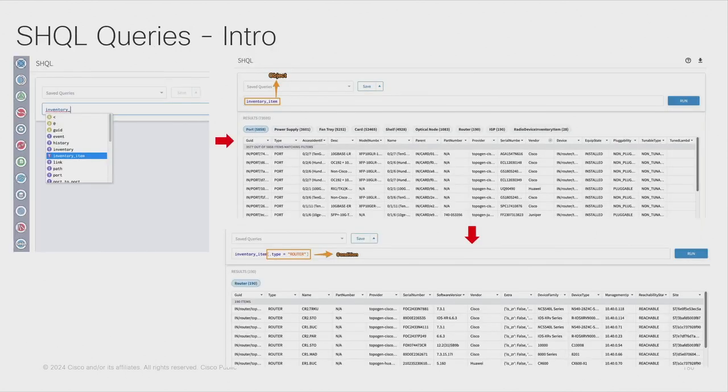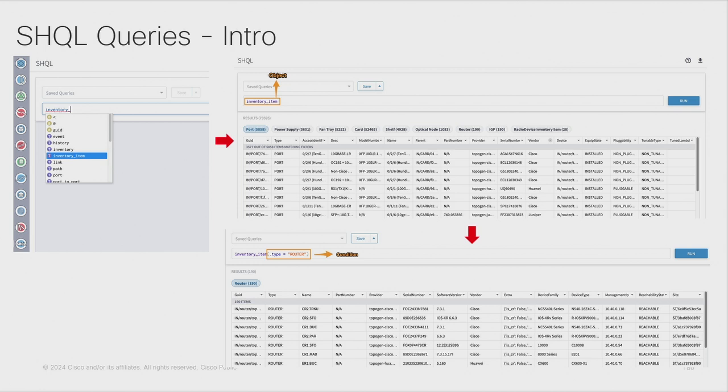Let's see how it works. The SHQL information is available via not only the API, we also have an SHQL application that allows us to build the query. Once the query is built, it can be just copied and pasted in an API query tool, and we'll see that in a bit in Postman.